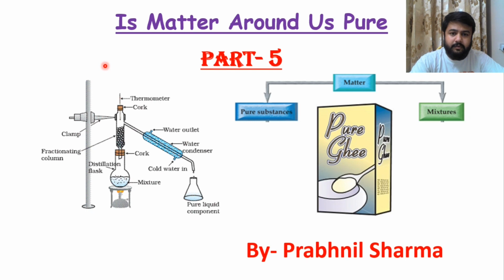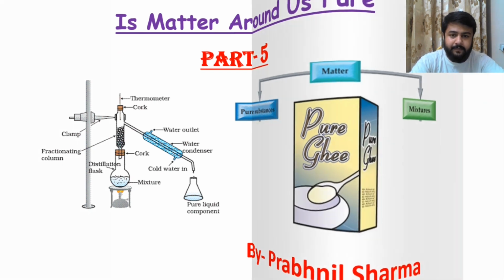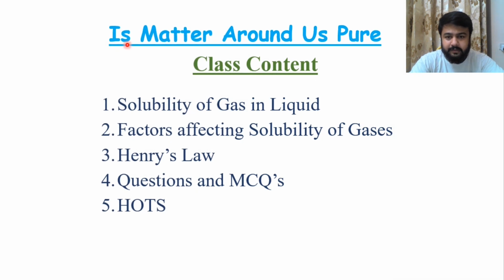Hello everyone. So this is part 5 of the chapter Is Matter Around Us Pure for class 9th. In this chapter we are going to discuss the solubility of a gas in a liquid, then factors affecting the solubility of gases, Henry's law, and applications of Henry's law.